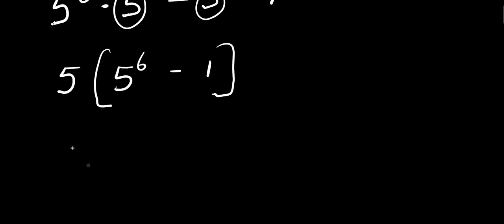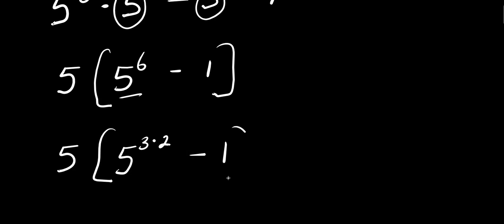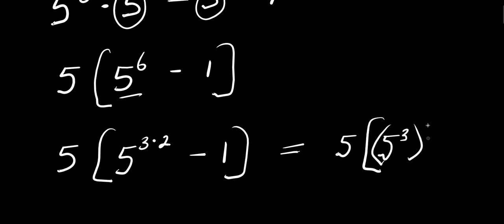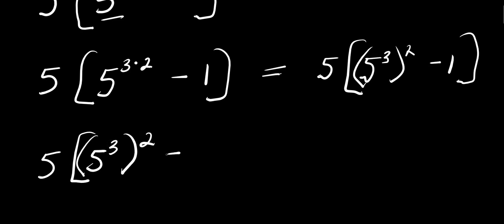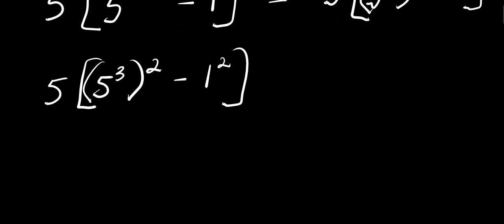I have 5 times 5 power 6 minus 1. So from here, I can have 5 times 5 power 6. This is 5 power 3 times 2 minus 1, and this is the same as writing 5 times 5 power 3 to the power of 2 minus 1. Now I have 5 times, here I can have 5 power 3 to the power of 2 minus 1. So 1 to the power of 2 is the same as 1.